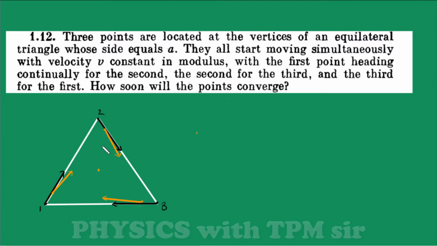So at any instant of time, each particle will always be at equal distance from the centroid, and their velocity will always have a similar sense with respect to the centroid. In other words, the final conclusion is that at any point of time, if you join all three particles, then we will see an equilateral triangle.